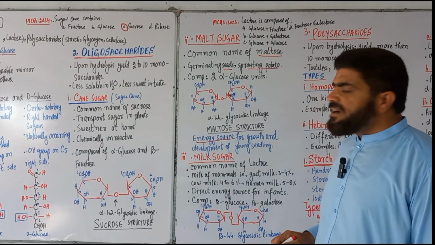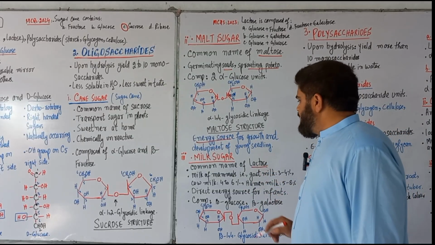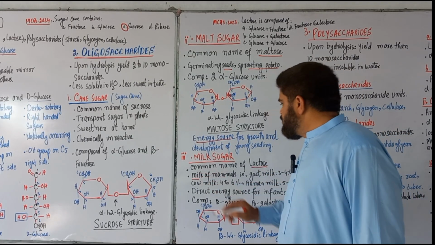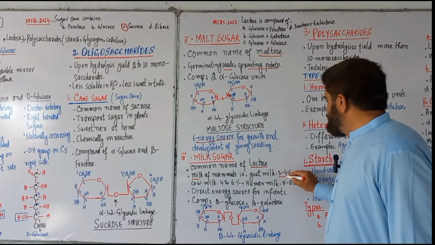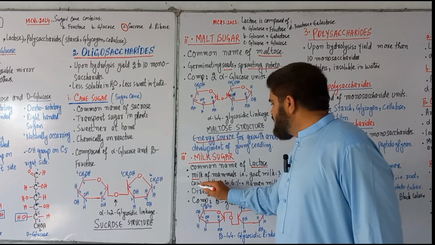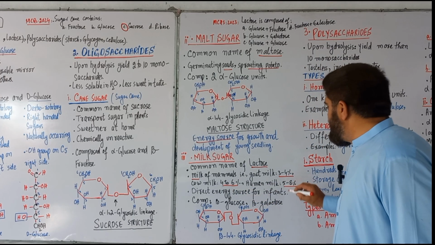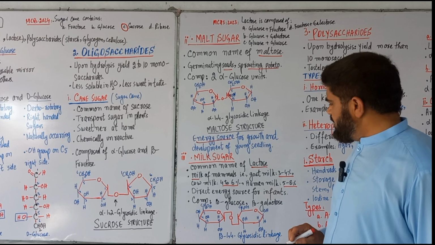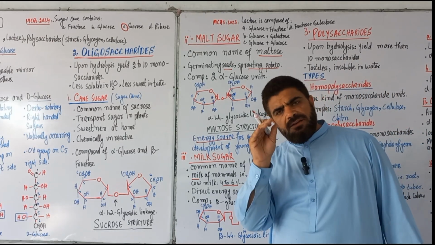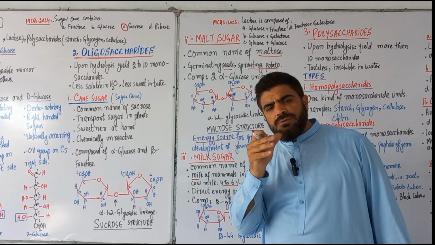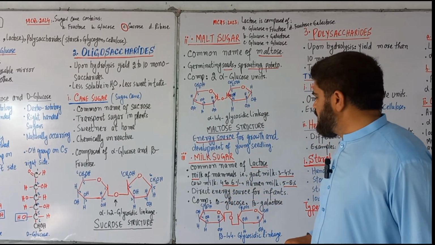Another example of an oligosaccharide is milk sugar, whose common name is lactose. Lactose is found in the milk of mammals. For example, goat milk contains 3 to 4% lactose, cow milk 4 to 6%, and human milk 5 to 8% lactose. Lactose is an instant, direct energy source for infants.